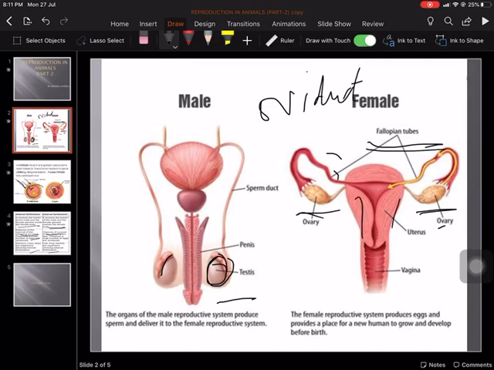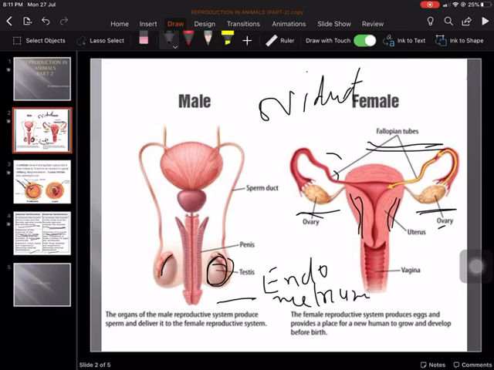Now come to the uterus. This is also called the mother's womb. It is a sac-like structure well supplied with blood vessels. The wall of the uterus develops a soft spongy cushion-like structure which gives protection to the fertilized ovum, the developing embryo. This spongy cushion is called endometrium.